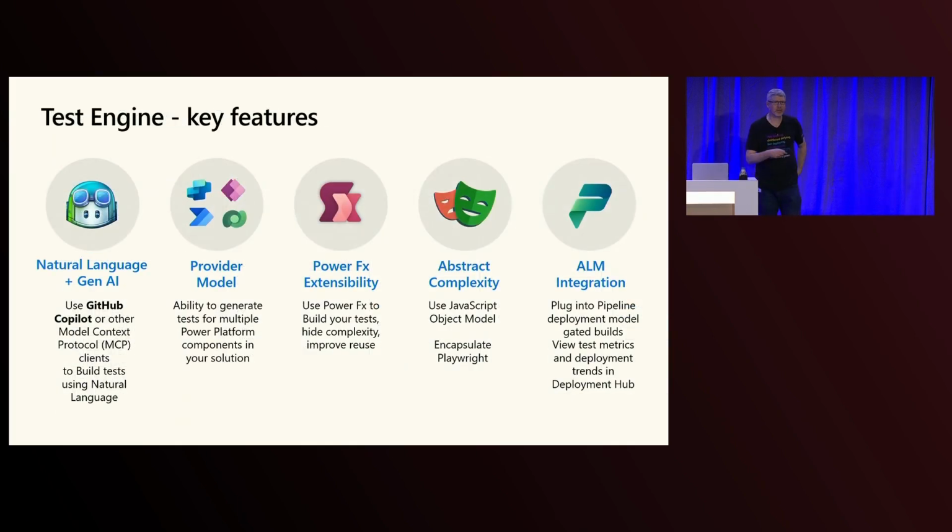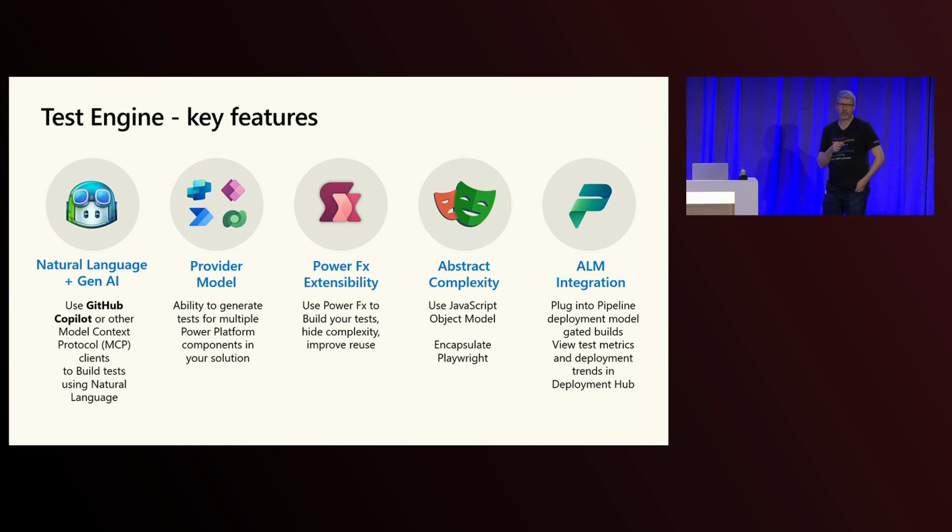The key feature of Test Engine is that you can choose your level of elevation. If you want to start with natural language, using something like an MCP server, which I'm going to show in a moment, that's one way you can engage with it. We've also got a built-in provider model. One of the things we've done around our testing is build an extensibility model where you can test different parts of the Power Platform, whether you're testing an application or your database components. Over time, we're looking at adding Microsoft Copilot Studio and the automation flows that make up part of this. The key part is using PowerFX as the abstraction layer to enable you to work at the right level of information for you.